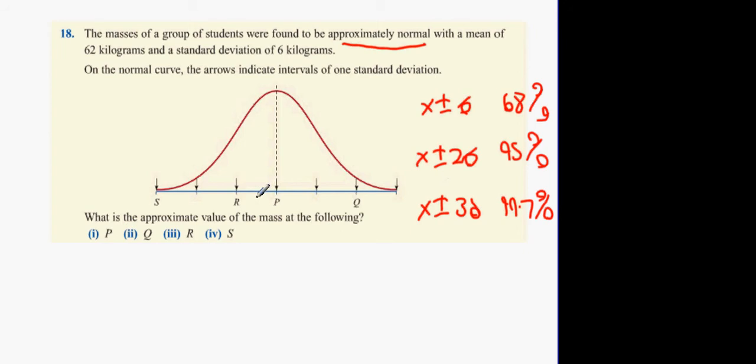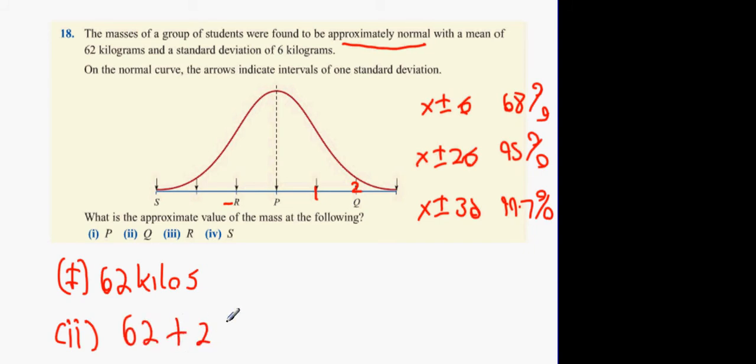Now, you'll notice that it's cut into 3 parts. R is -1 standard deviation. P is the mean, it's dead center. So what would P be? P is going to be 62 kilograms because it's dead center. Number 2 is Q. Q has to be a bigger number than P because it's to the right of it. It's 2 standard deviations to the right. So it's going to be 62 plus 2 times 6, which is going to give you 74 kilos.